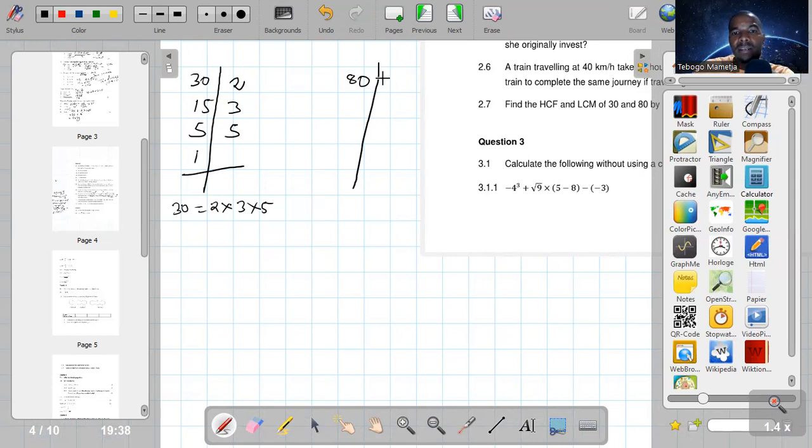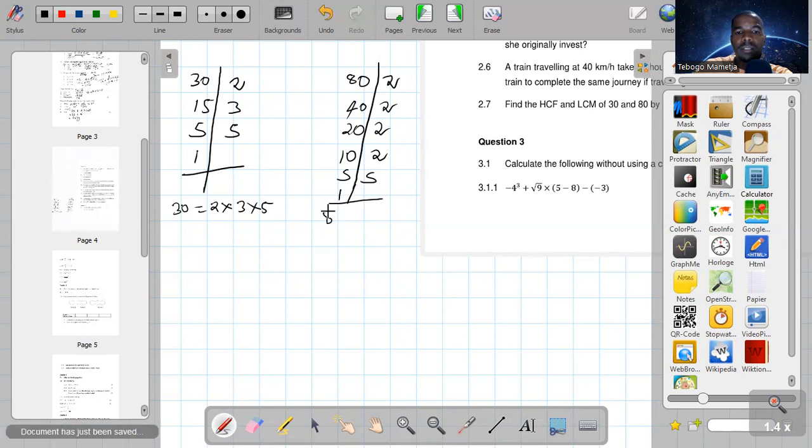Then 80 can be divided by 2, and 2 into 80 goes 40. 40 can be divided by 2, then 20. Then 20 can be divided by 2, 10 times. 10 can be divided by 2, 5 times. 5 can be divided by 5 once. Once we have 1, we are done. So 80 can be written as 2 times 2 times 2 times 2 times 5.